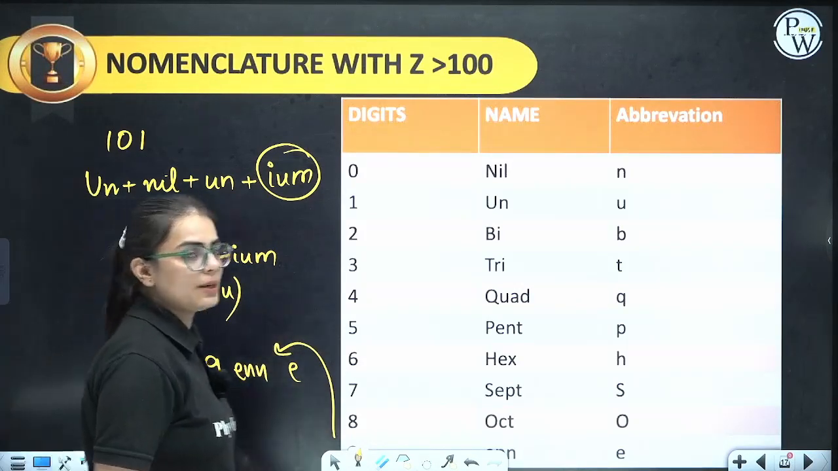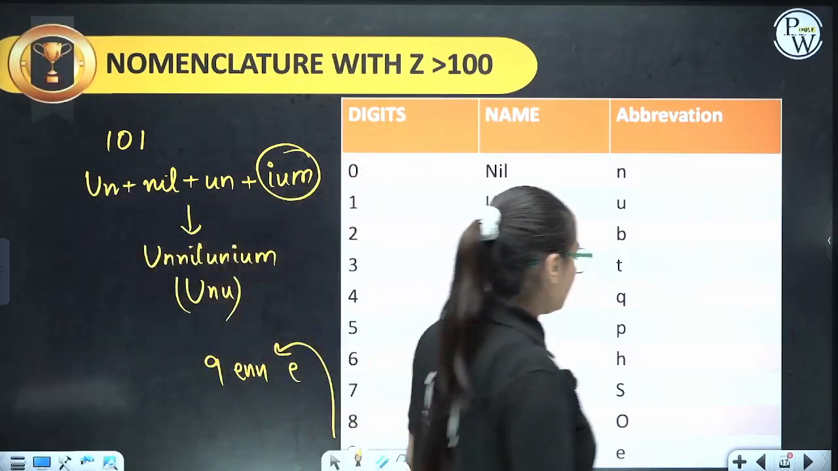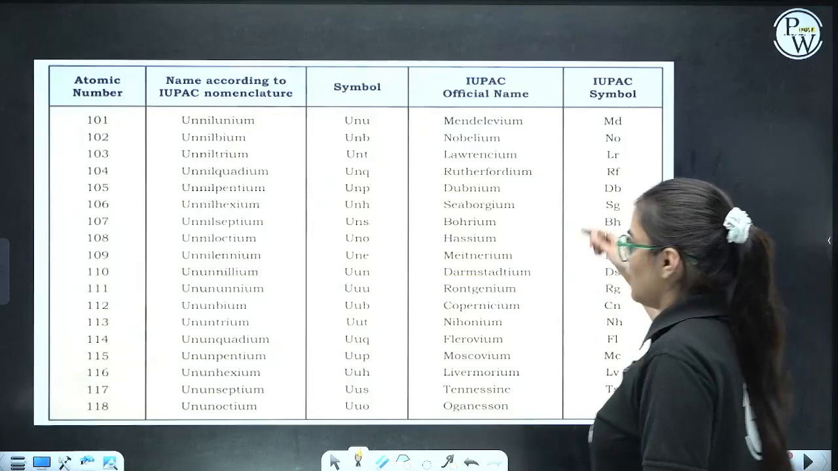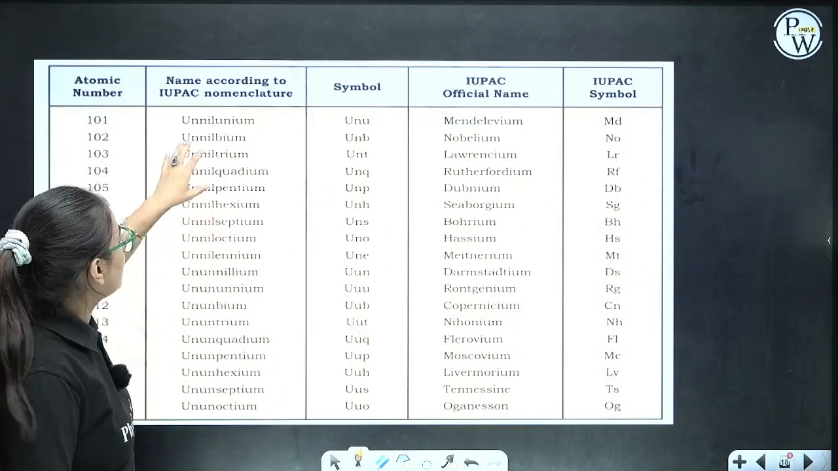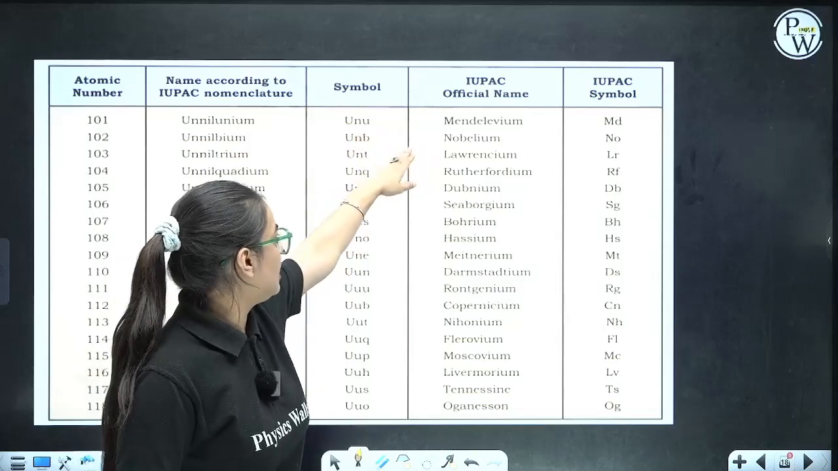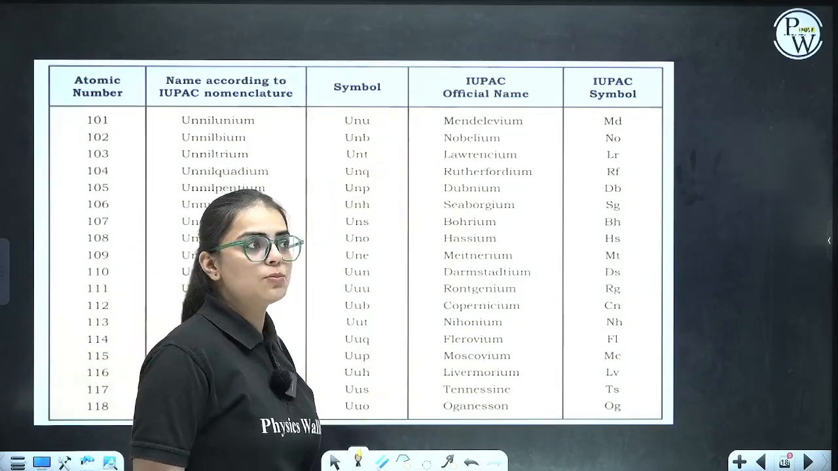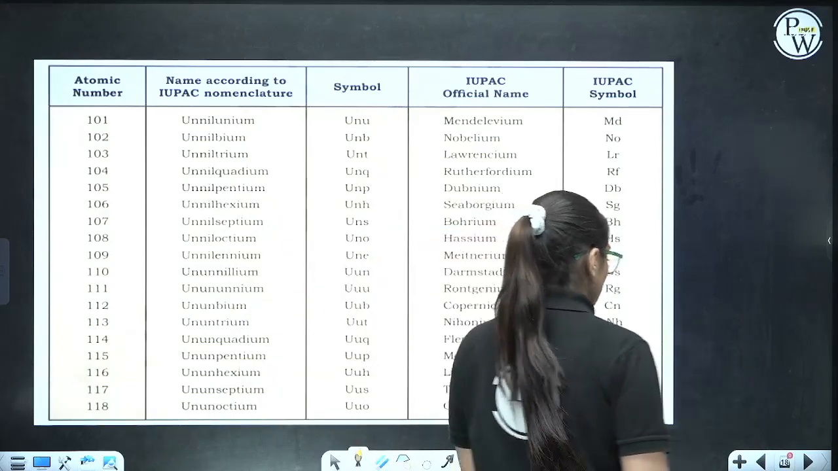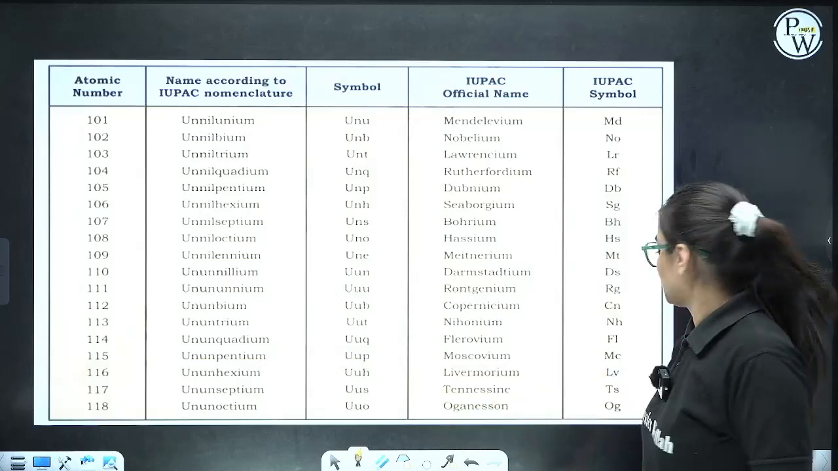Clear everyone? So by this we have to name, write the numbers and at the last "ium". Clear everybody? This was about nomenclature. They have also provided their real name. So for the real names they have written for 101, 102, 103, 104: Mendelevium, Nobelium, Lawrencium, Rutherfordium. Okay, so these are the official names also. Clear? And these were the names of the nomenclature.